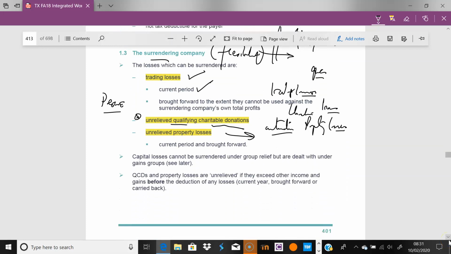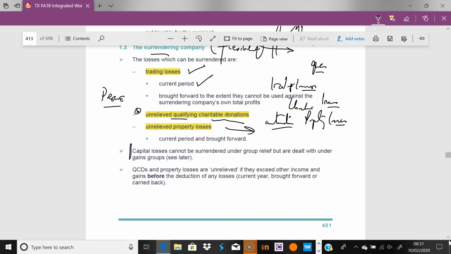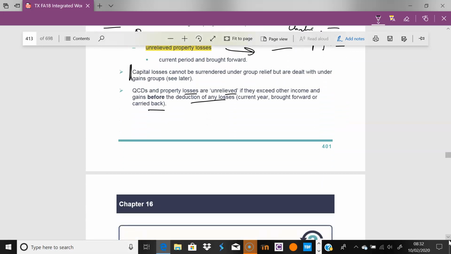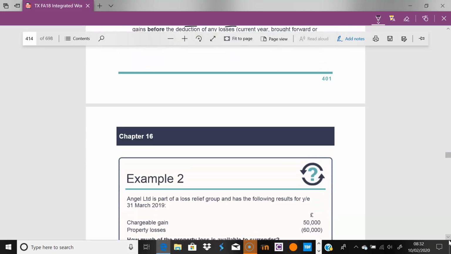Right. So we deal with capital losses separately. QCDs and property losses are unrelieved if they exceed other income and gains before the deduction of any losses. So we'll see an example of how this works. Let's look at this example when we're dealing with property losses.